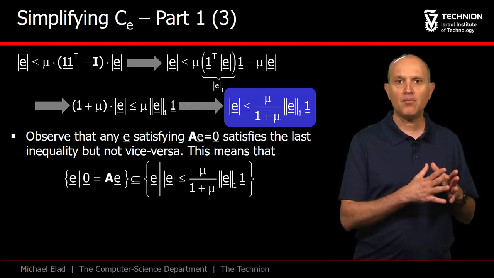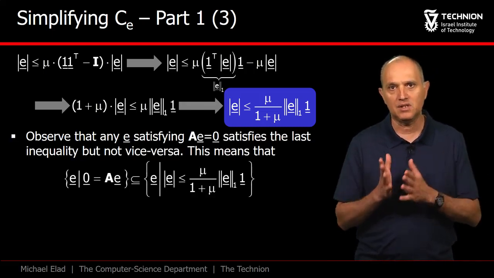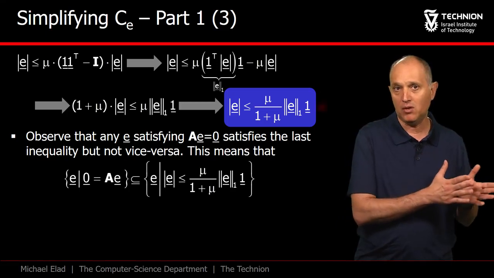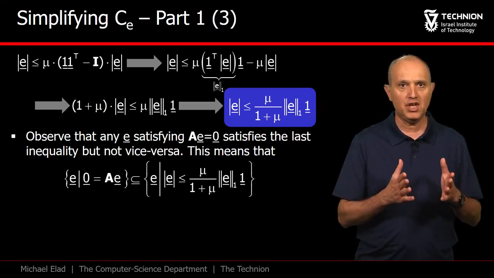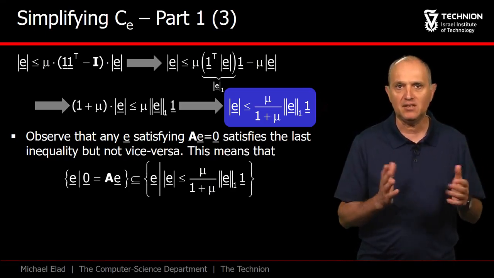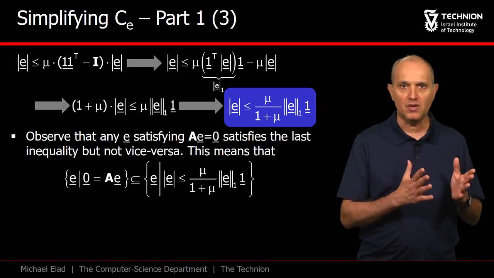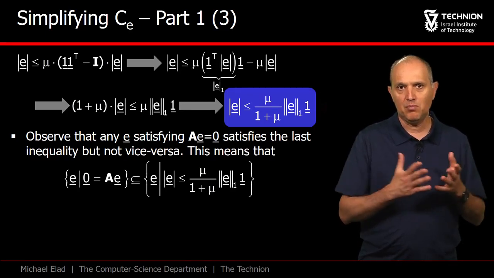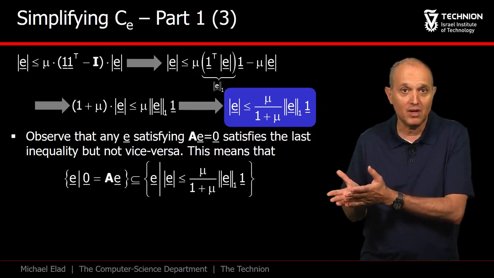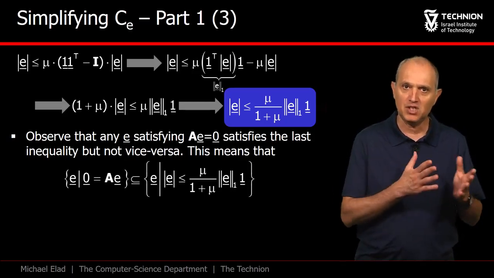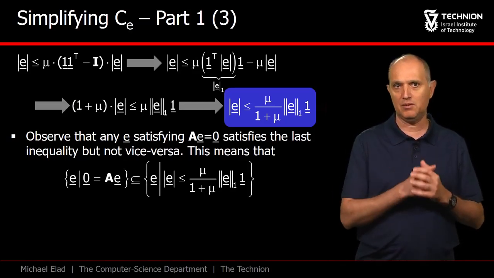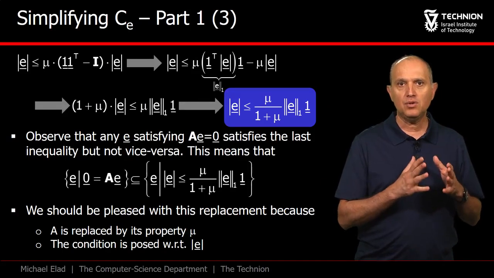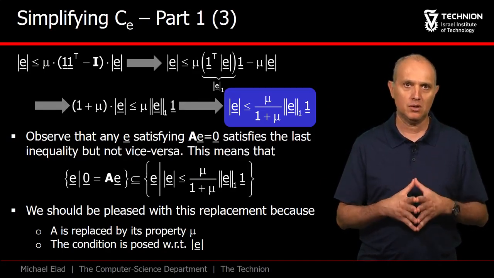We started from the condition AE equals 0 and ended up with the above inequality replacing it. In this change, the set CE has been inflated, and so if we could prove that the new set is empty, this implies that CE is empty just as well, thereby leading to the claim that basis pursuit succeeds in solving P0. The new condition we got is more pleasant to work with.